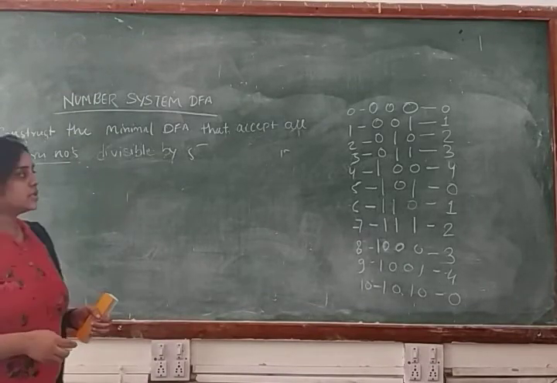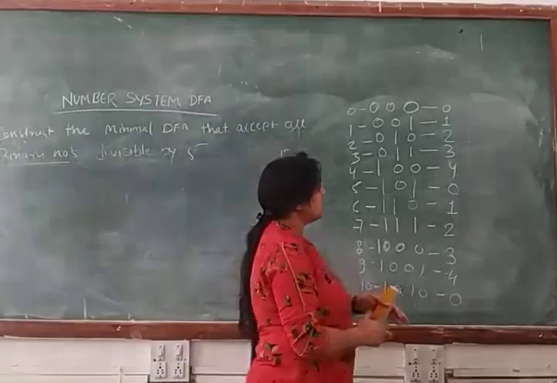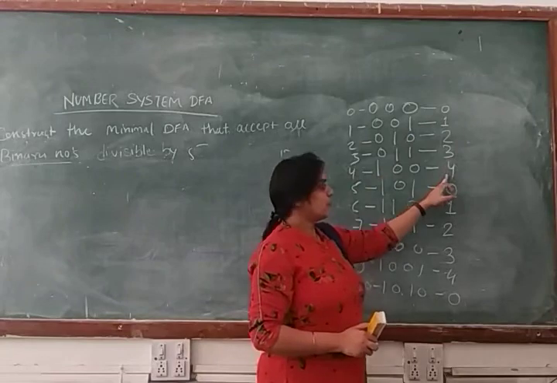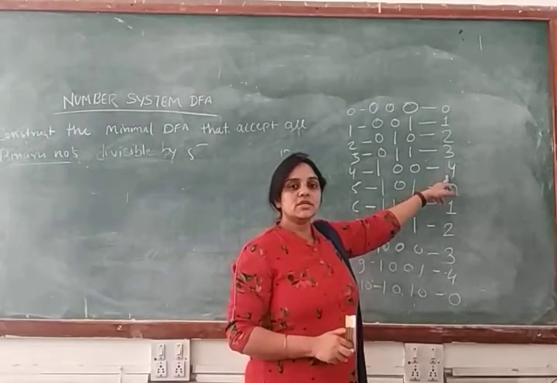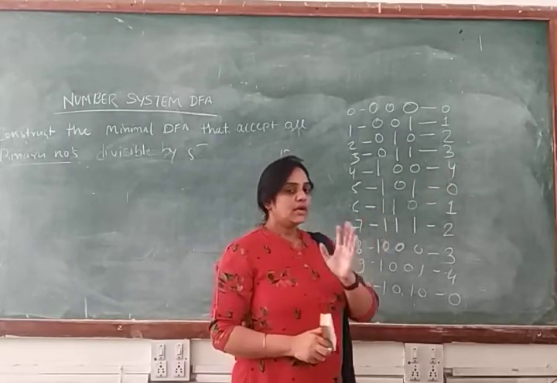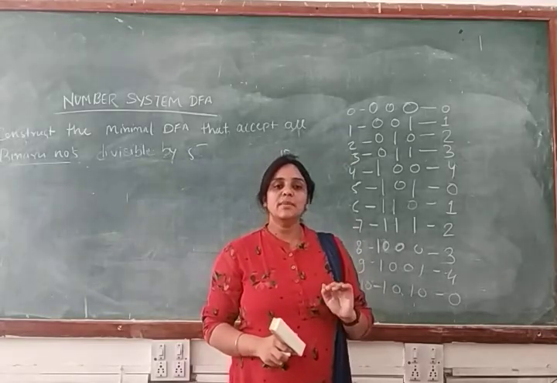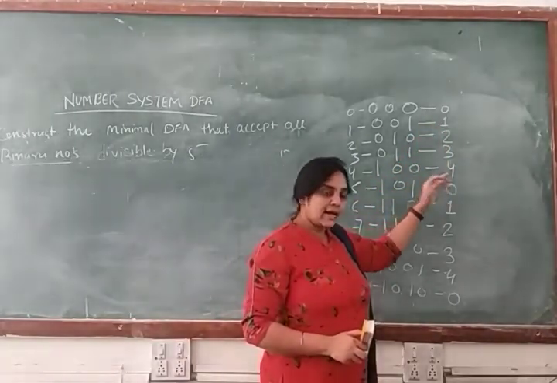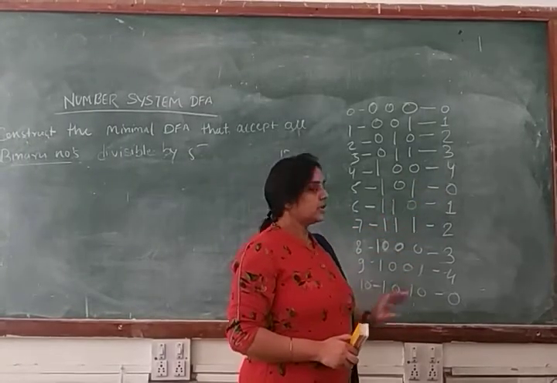So in that case, how many states will you get in your problem? Just see 0 to 4. The maximum value of your remainder is 4. Means your state represents the remainder value. So 0, 1, 2, 3 and 4. And again you will get 0, 1, 2, 3 and 4.